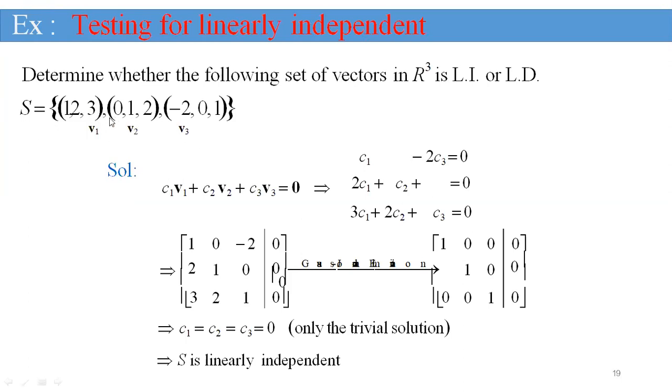How to prove that a set of vectors is linearly independent? Determine whether the following set of vectors in R cube is linearly independent or linearly dependent. Here the set of vectors S can be taken as (1, 2, 3), (0, 1, 2), (-2, 0, 1).